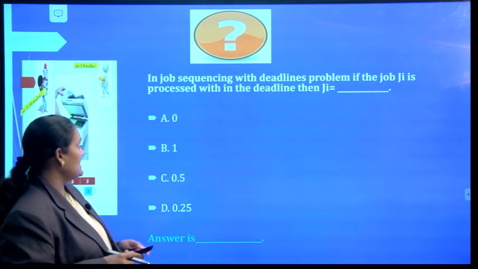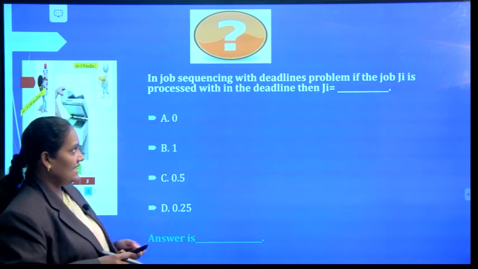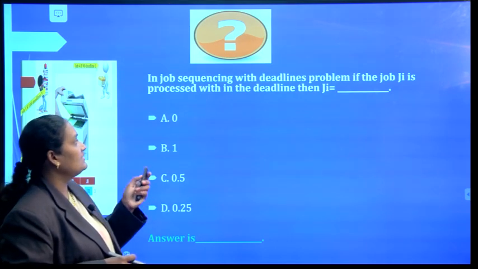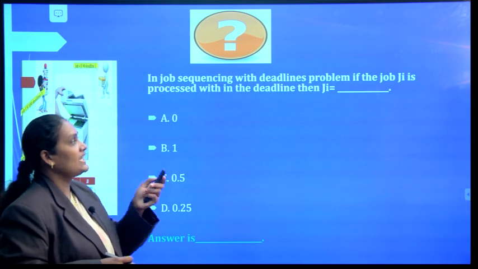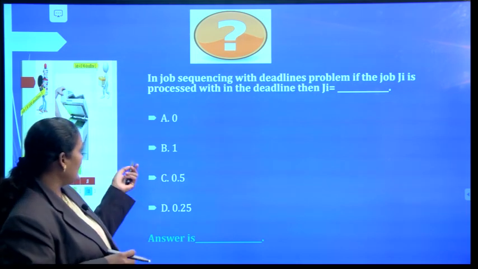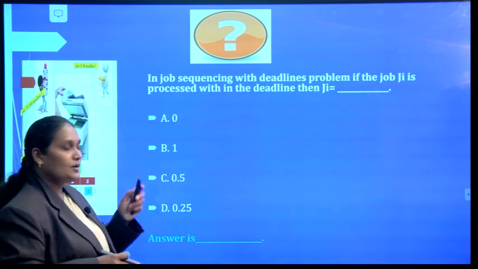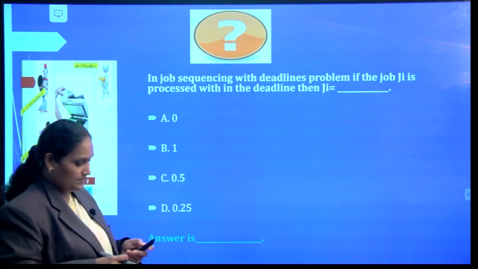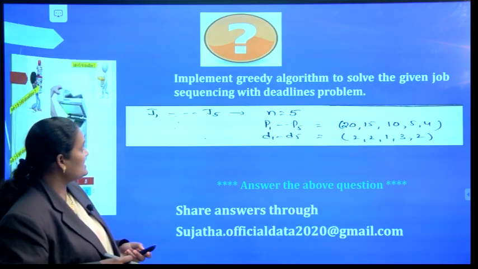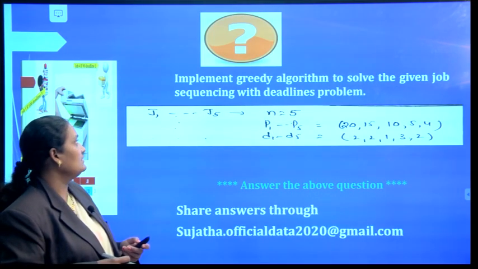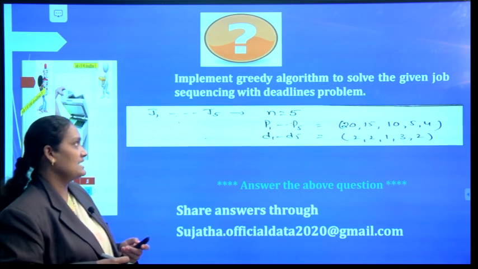The first question is: in job sequencing with deadlines, if the job Ji is processed within the deadline, then Ji is equal to option A 0, option B 1, option C 0.5, option D 0.25. The next question is: implement the greedy algorithm to solve the given job sequencing with deadlines problem.